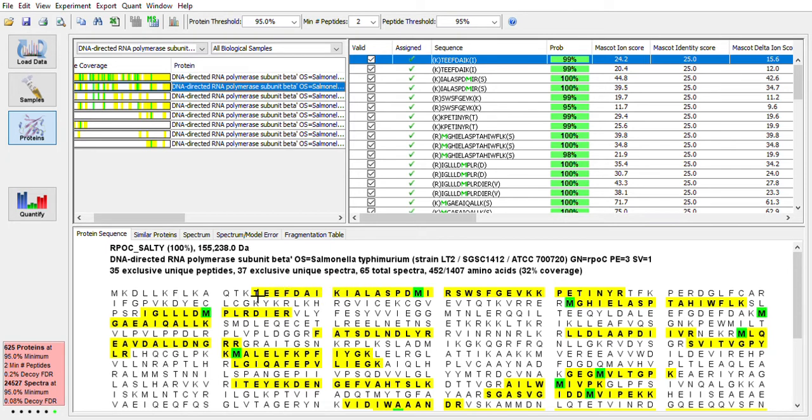And so again, the yellow corresponds to all the parts of the sequence that were represented by the peptides that were detected, and wherever you see a green highlight, that means that that particular amino acid was detected as modified. And so green M's mean oxidation of methionines. You may also see green C's, which correspond to that alkylating reagent that we use in the sample preparation step.